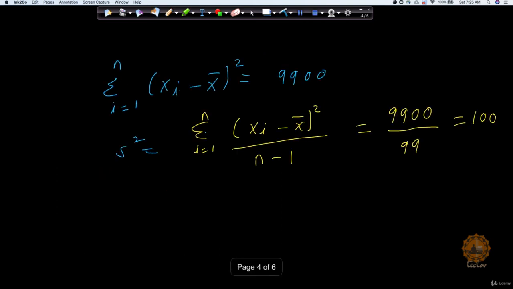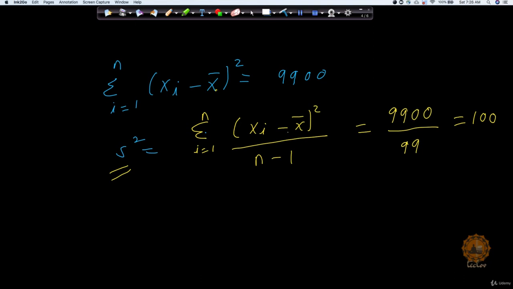Now let's compute it. Since I know my 100 employees, I know my actual values for them and the mean value for the 100 employees. Let's say I computed this value, the sum of xi minus x mean, the whole square. If you remember, this was a part of variance. Now let's say I got the value 9900, and after that I try to create the s square value, which is the variance.